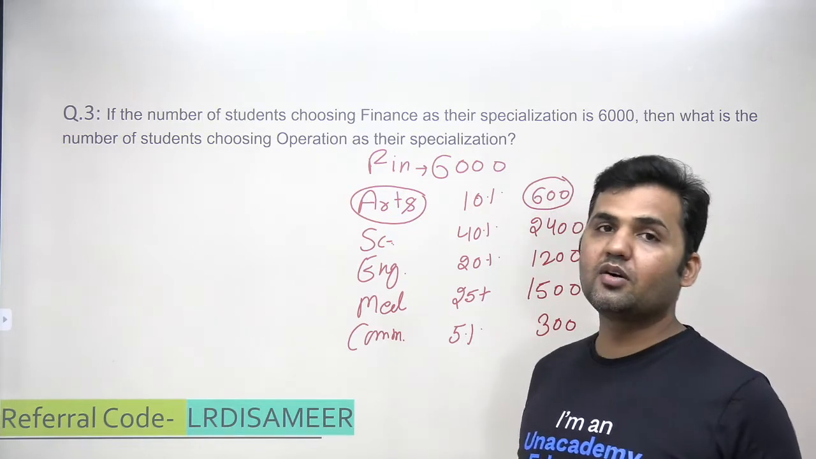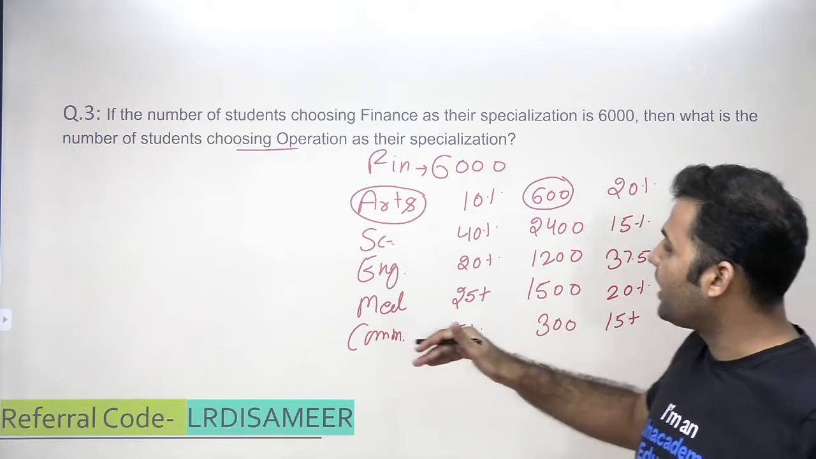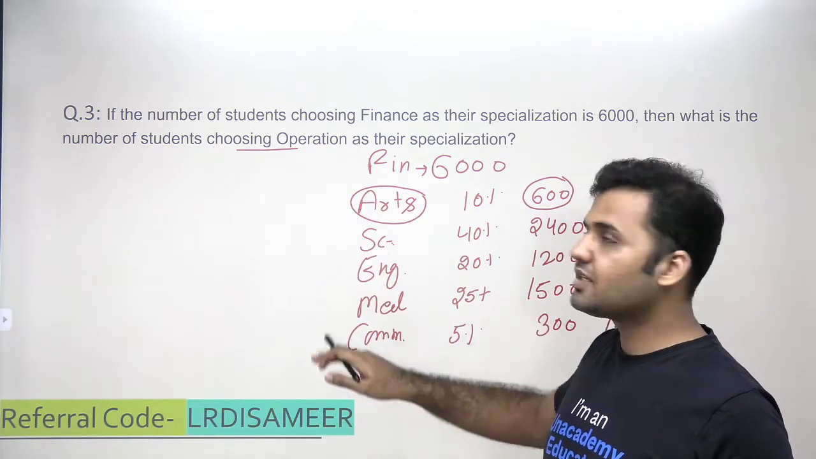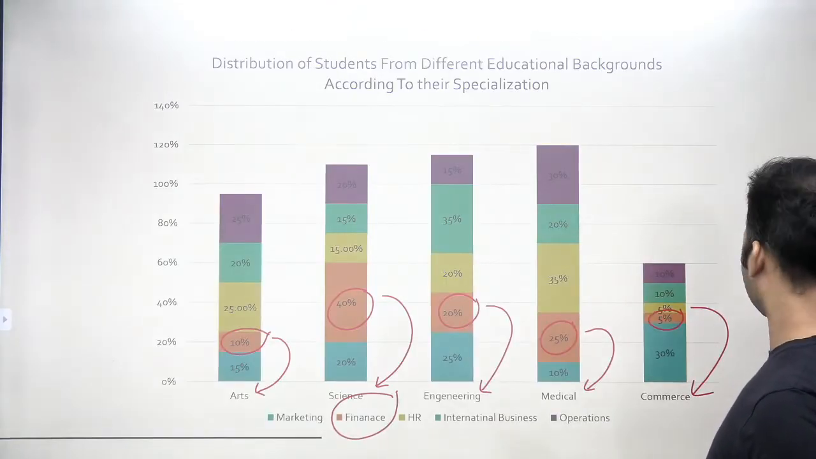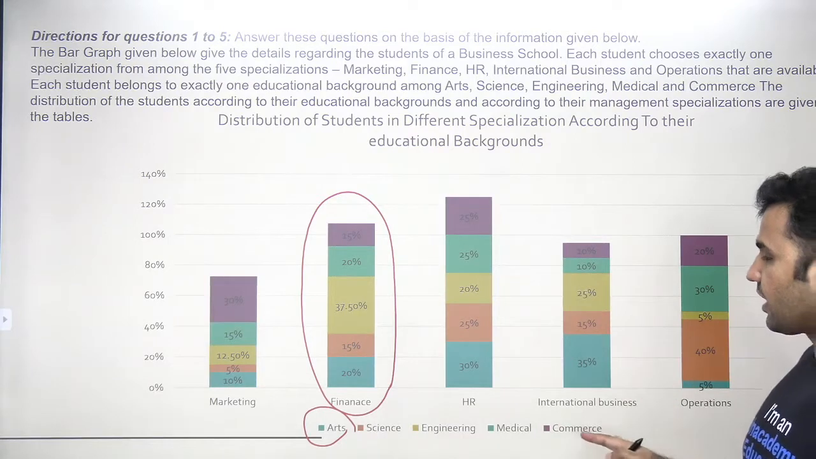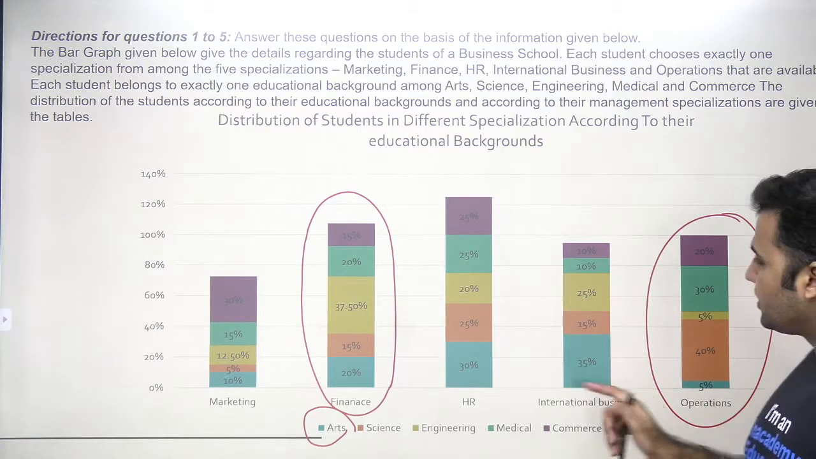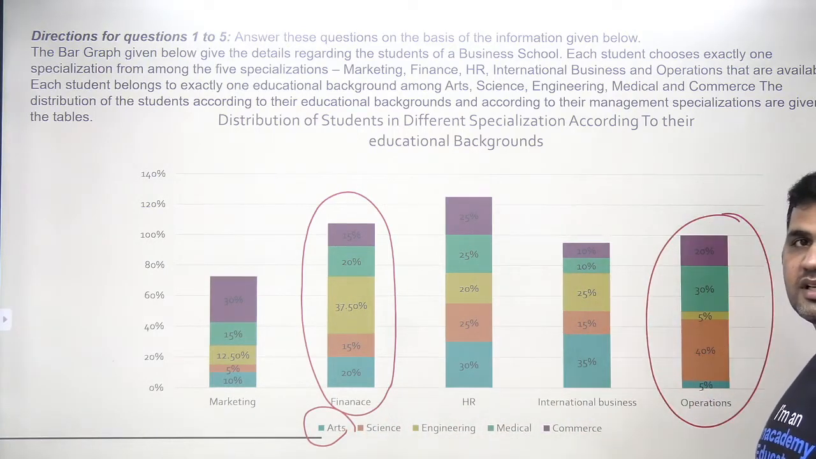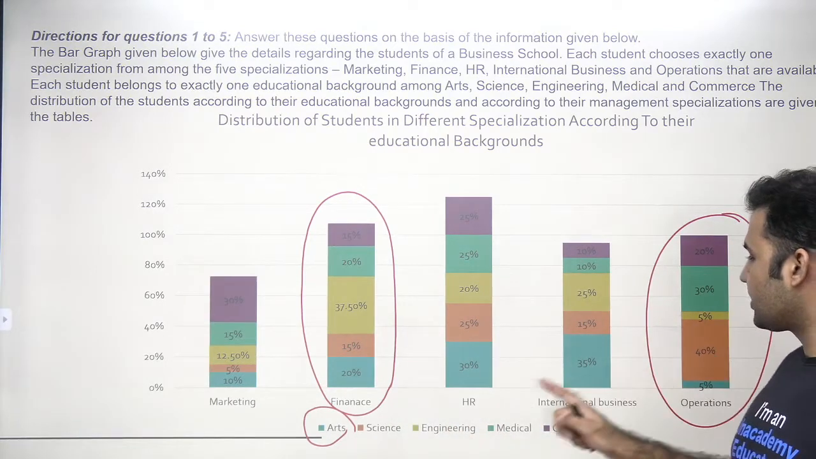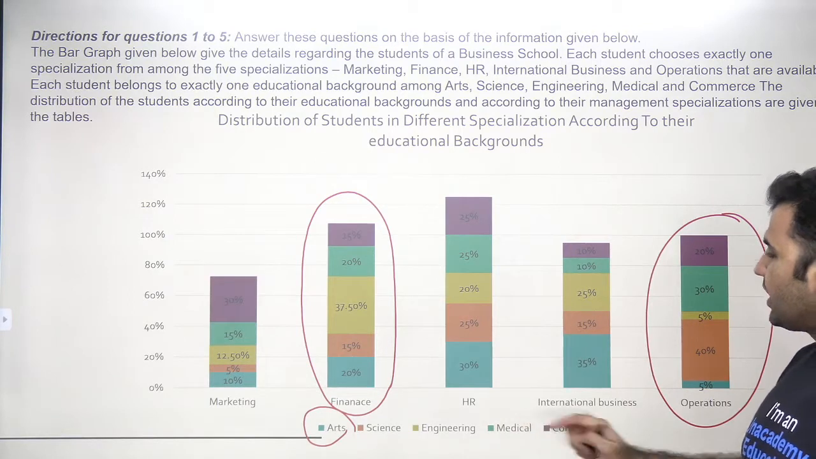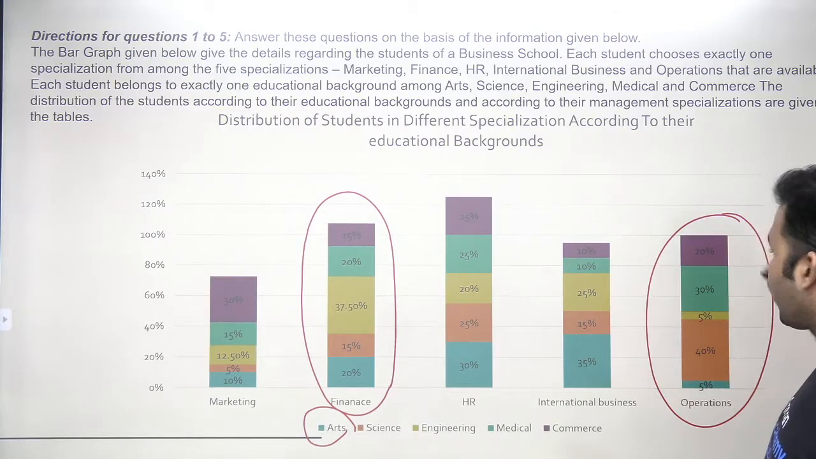And now what am I supposed to find out? I'm supposed to find out the number of students choosing operation as a specialization. Can I also find out the students choosing operations in all these backgrounds? And I'll get my answer. Yes. This information is available on the first bar graph. Look at this bar now. 5% of arts are choosing operation, 40% of science are choosing operation, 5% of engineering are choosing operation, 30% of medical are choosing operation, and 20% of commerce are choosing operation. So I can also write down these values.